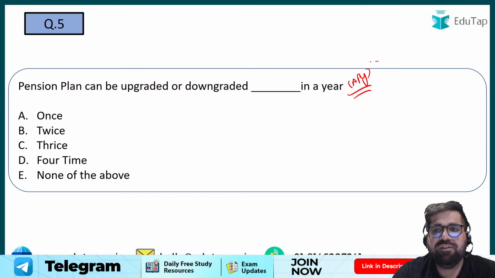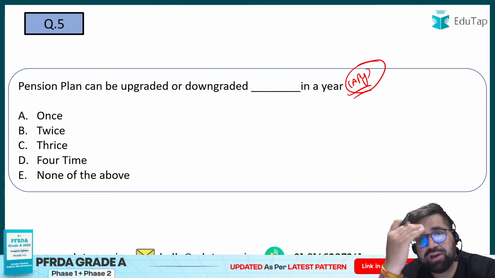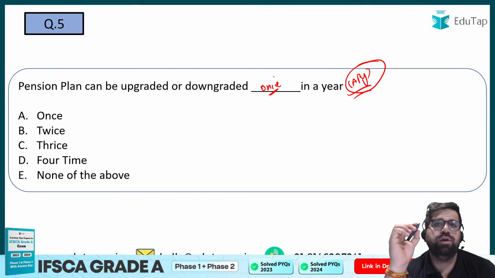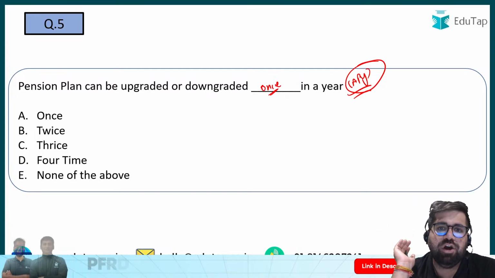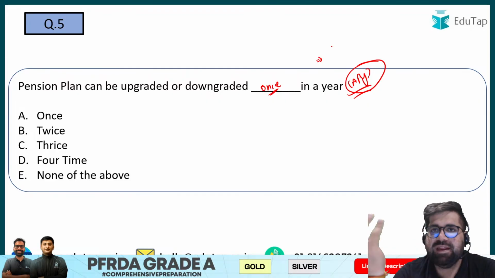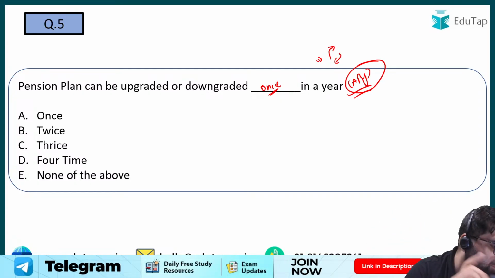Under your Atal Pension Yojana, the pension plan can be upgraded or downgraded only once. Only once. So only one time you can either increase or decrease your pension. For example, if you are contributing any amount of money for your APY scheme, you can either upgrade it or downgrade it one time in a year only.